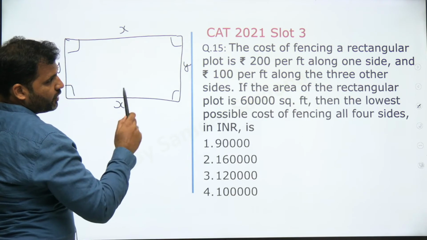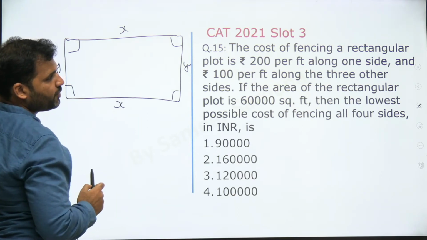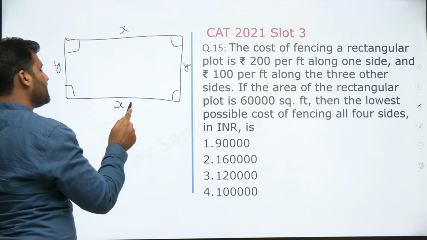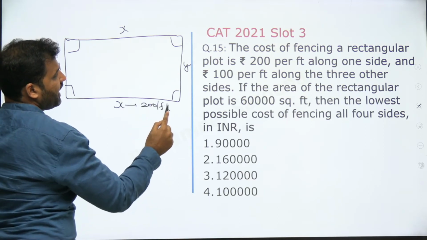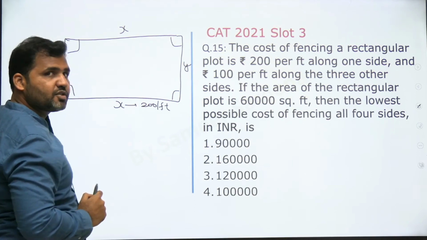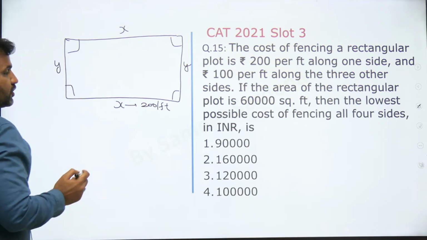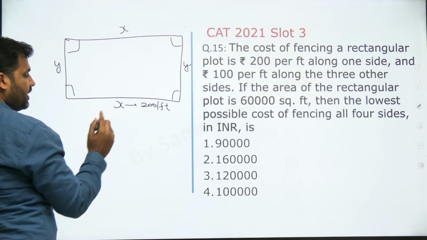Now the cost of fencing a rectangular plot is rupees 200 per feet along one side. Let's say on this side the costing is 200 rupees per feet, and for all 3 other sides the costing is rupees 100 per feet. So what is the total amount of money I'll be spending?